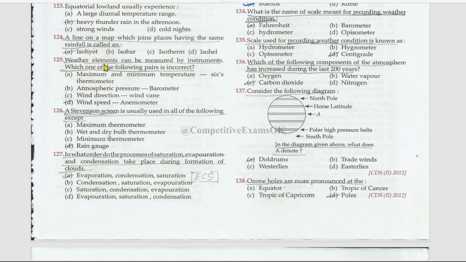Weather elements can be measured by instruments. Which one of the following pairs is incorrect? Maximum and minimum temperature, Six's thermometer. Atmospheric pressure, barometer. Wind direction, wind vane. Wind speed, anemometer. Wrong. What is the instrument that measures the wind speed? Mention that in the comments. A Stevenson screen is usually used in all of the following except rain gauge. It is used for maximum thermometer, wet and dry bulb thermometer, and minimum thermometer.